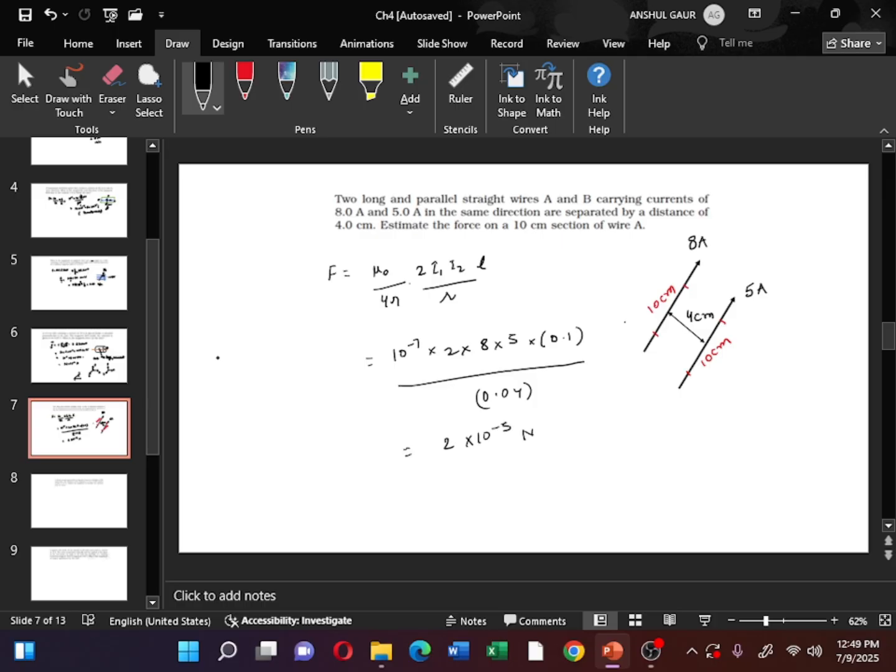So this is the force experienced on a particular 10 centimeter section of a wire. And this force is attractive in nature because the direction of the current is the same. So that's why this force is an attractive force.